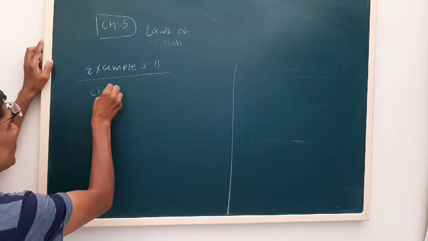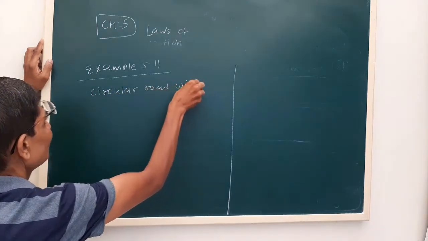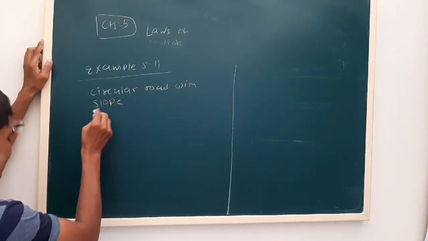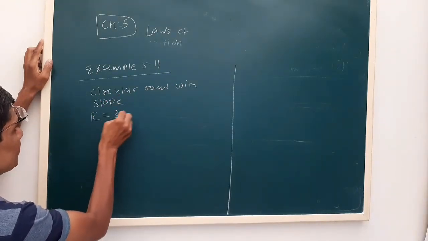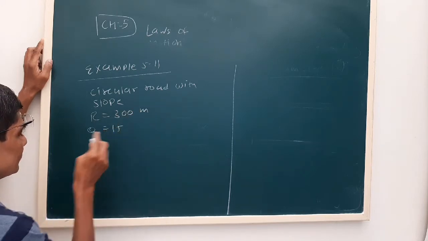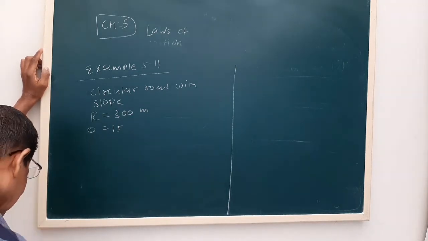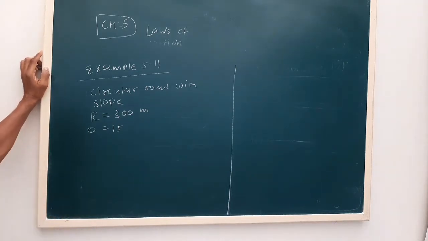Now see, a level circular track or a circular road with slope. See, the radius is 300 and theta is 50. Now, we require the value of tan theta.